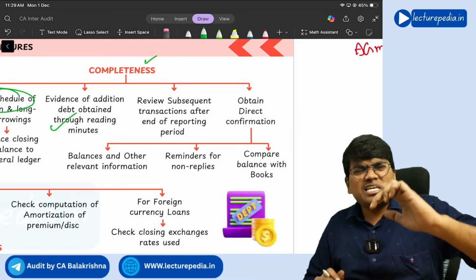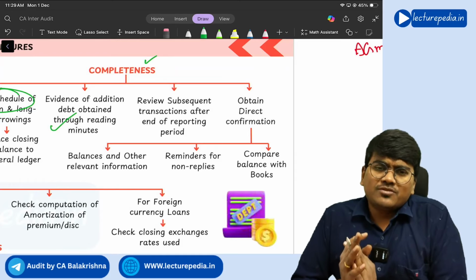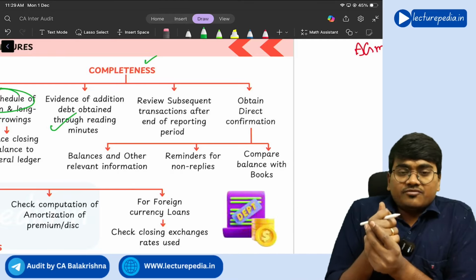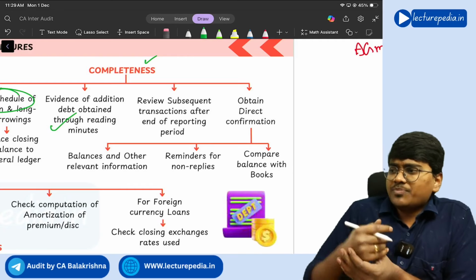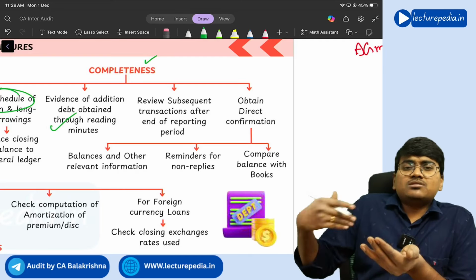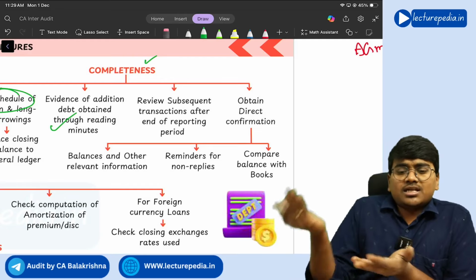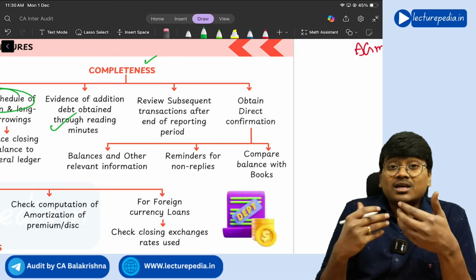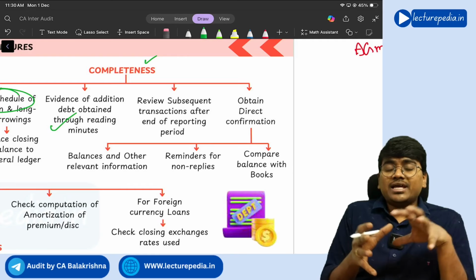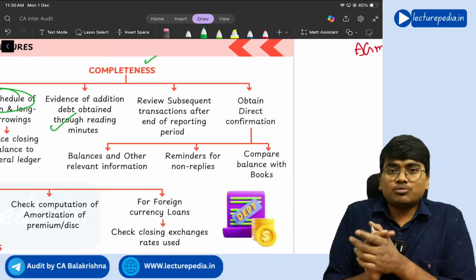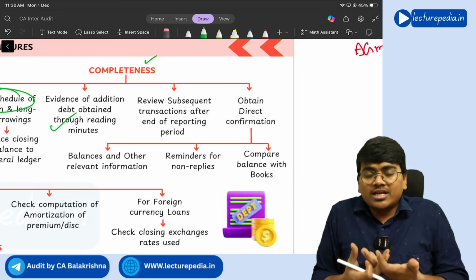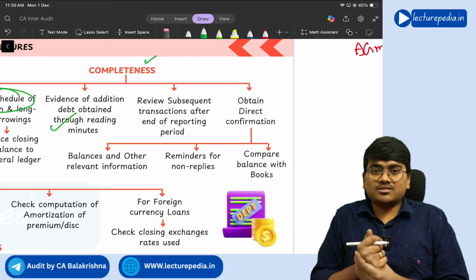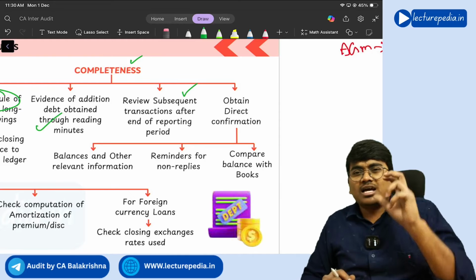Next, review subsequent transactions. Subsequent transactions means after 31st March you review some of the transactions. So let's say, for example, you find that after 31st March every month a certain EMI payment is deducted with respect to a certain loan, but that loan is not there as on 31st March in the books of accounts. It means that certain loans have not been recorded in the books of accounts. So you will get to know about any loans not recorded by reviewing subsequent transactions. This also will help you to identify completeness of borrowings.